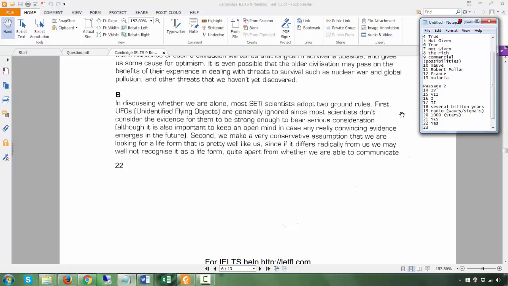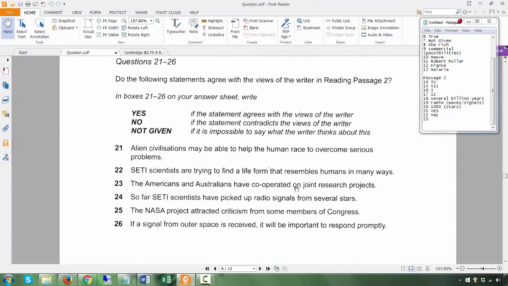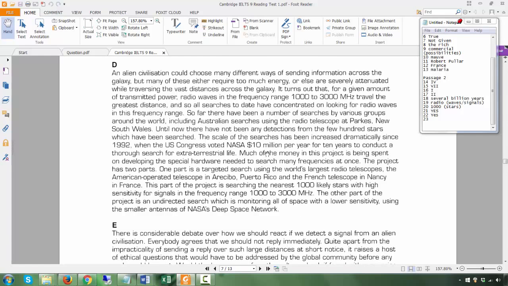23. The Americans and Australians have cooperated on joint research projects. Now, I don't think that it's ever mentioned here. Okay, let's go to D. The question is, Americans have cooperated on joint research. So where are the Australians? Okay, here.